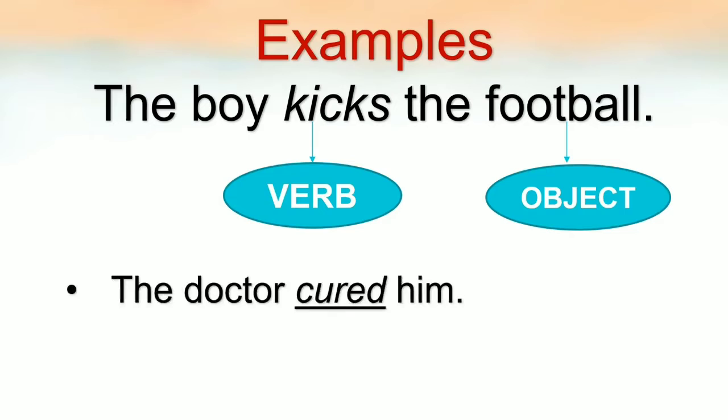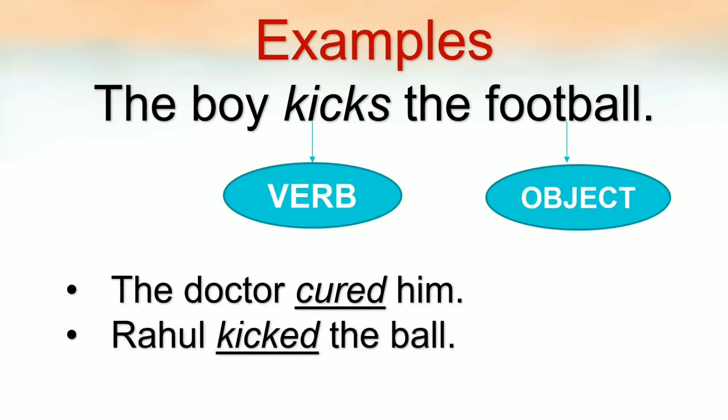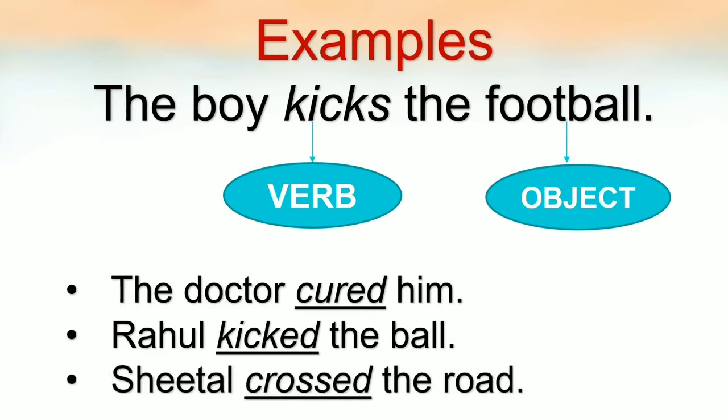See some more examples. The doctor cured him. Now the object is him, so cured is a transitive verb. Rahul kicked the ball. What did Rahul kick? The ball. So the ball is the object, so kicked is a transitive verb. Sheetal crossed the road. What did Sheetal cross? The road. So the road is the object and crossed is a transitive verb.